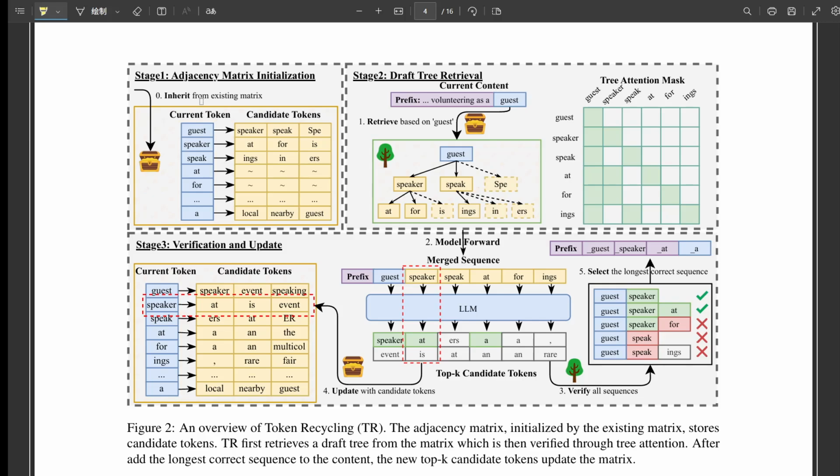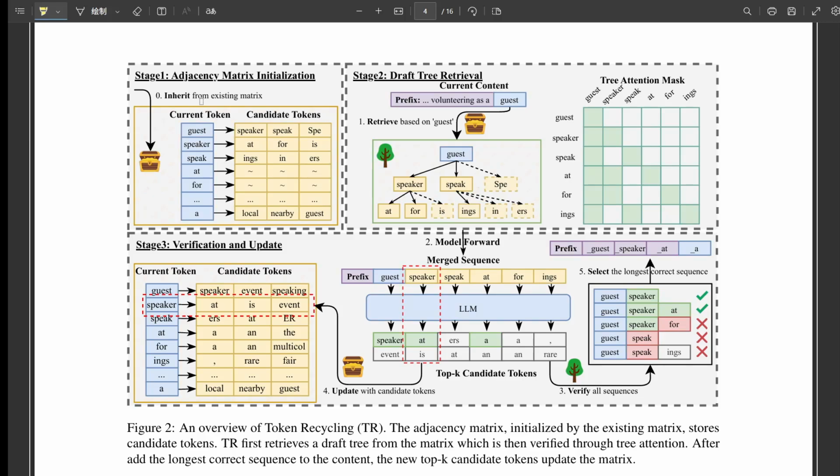Gotcha. So build an optimized tree of guesses based on the local patterns matrix. Then stage three must be checking those guesses. Exactly. Stage three, verification and update. This draft tree is passed to the main LLM. Using tree attention, the LLM evaluates all the paths in the tree in one go. It figures out the longest path starting from the last real token that matches what it would have generated. That whole correct path is accepted. So you might accept several tokens at once if the tree had a good path. Correct. And here's the crucial recycling part, the real innovation.